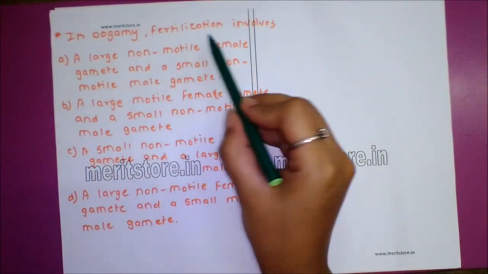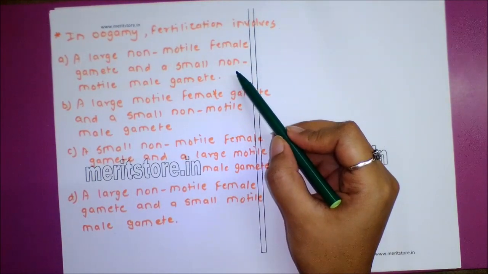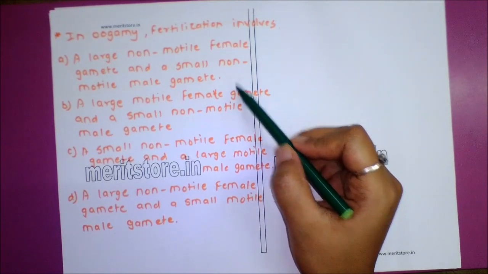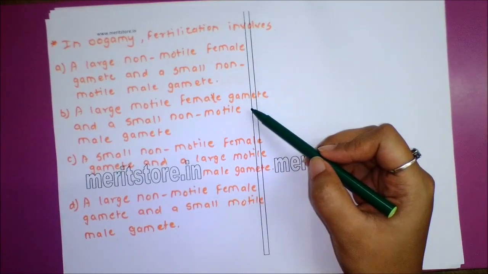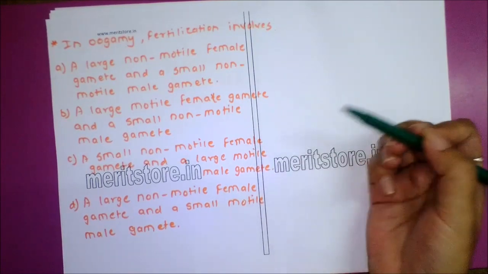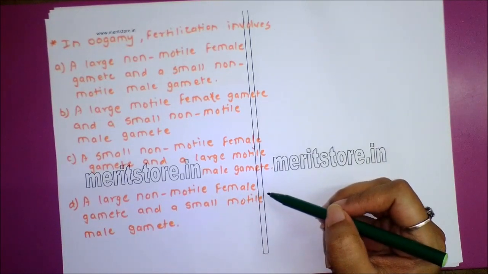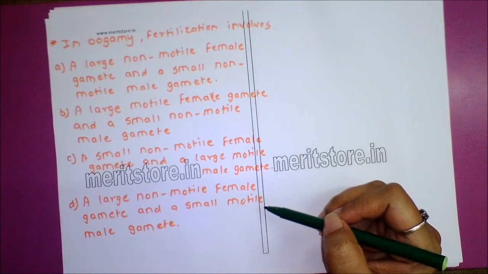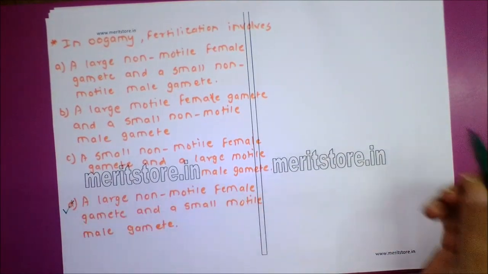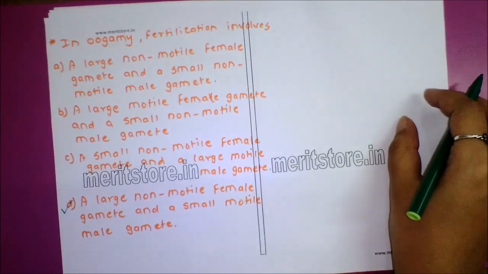Question number 13. In oogamy, fertilization involves option A, a large non-motile female gamete and a small non-motile male gamete. Option B, a large motile female gamete and a small non-motile male gamete. Option C, a small non-motile female gamete and a large motile male gamete. Option D, a large non-motile female gamete and a small motile male gamete. Answer is option D, because oogamy is the most advanced